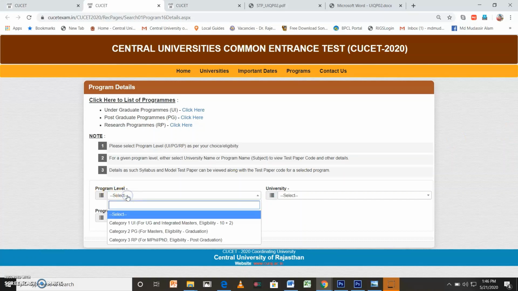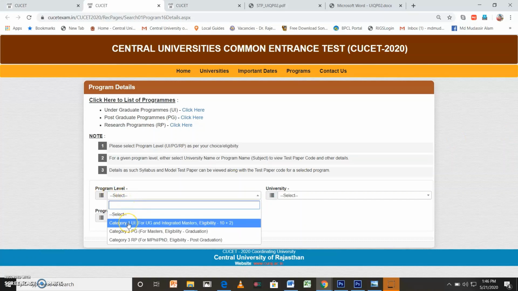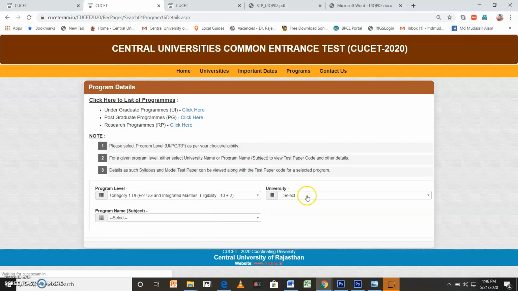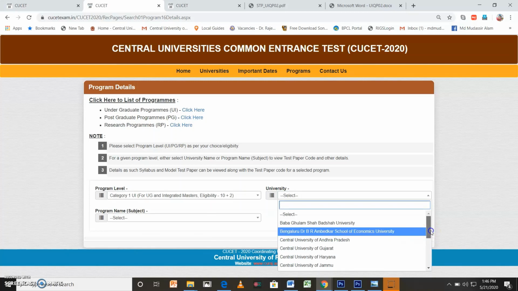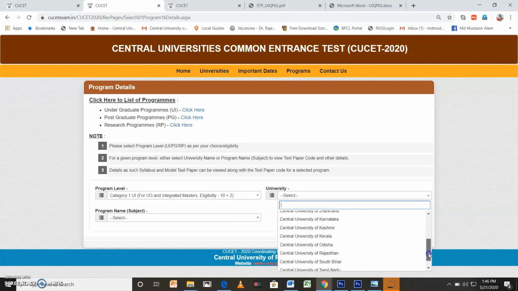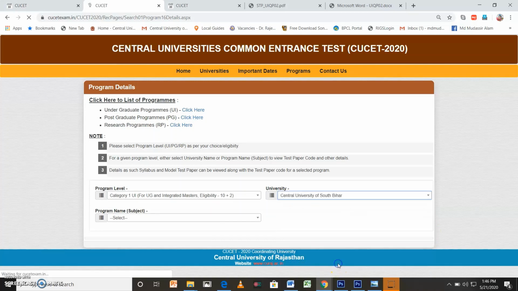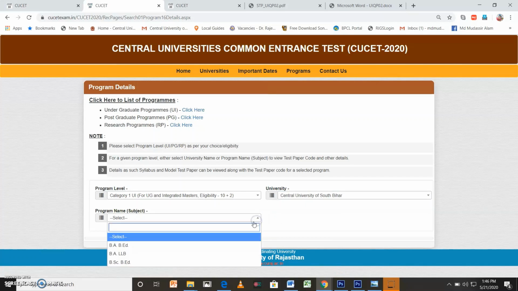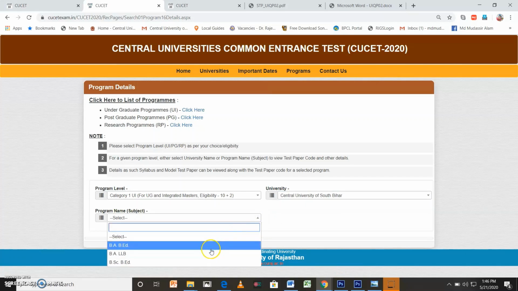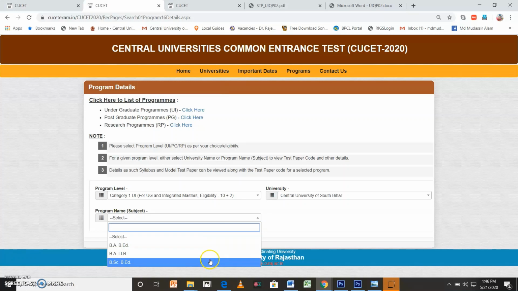You can select any program like category 1 UI for UG and integrated master's, eligibility 10+2. Then you select the university. For example, I am selecting the Central University of South Bihar, and after that I am going to click any of the three courses offered at undergraduate level. I am going to click the BSc B.Ed course.